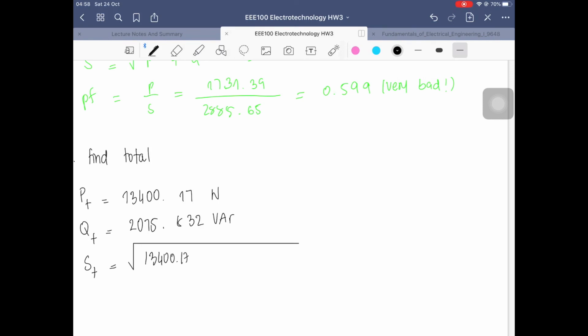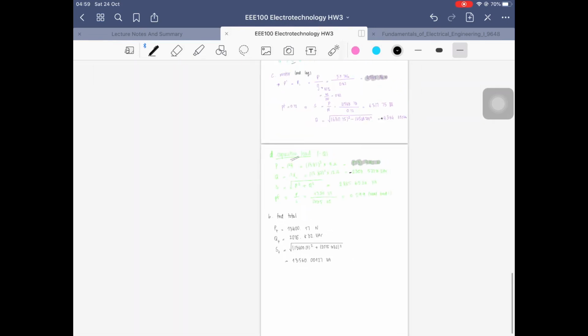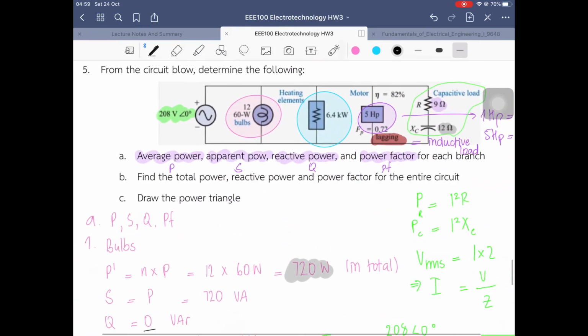So here we have ST, which is the total apparent power. We put that lot of numbers into the square root, and then we get the final S. And you have to check that the S is larger than P and Q. Q normally cannot be higher than P, as we have seen in the example, so we do not want it to be that way.